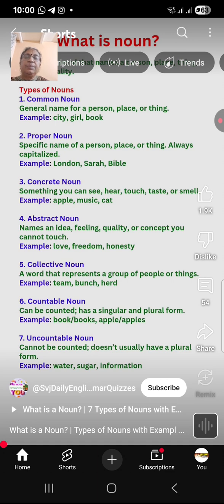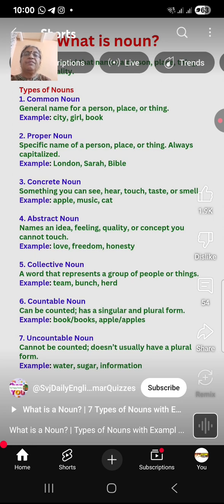Seventh, uncountable noun. It cannot be counted and it doesn't have a plural form. Example, water, sugar. We don't say waters, sugars. Sugar, even if it is a lot, we just say sugar. Water, oil, honey, these are called uncountable nouns.